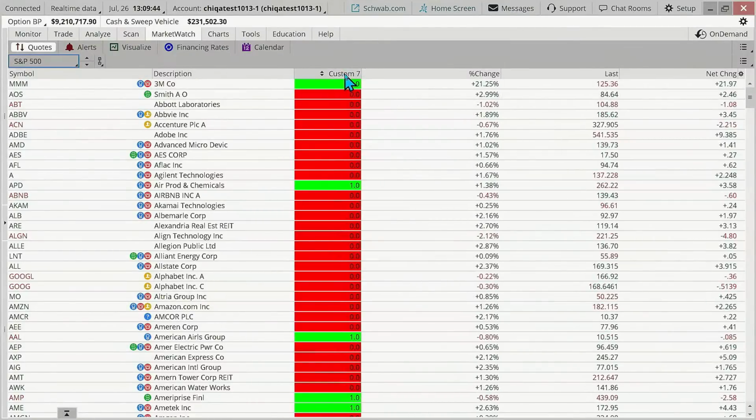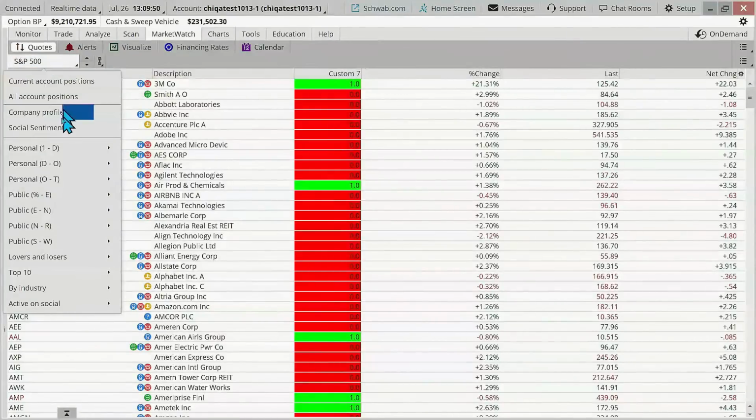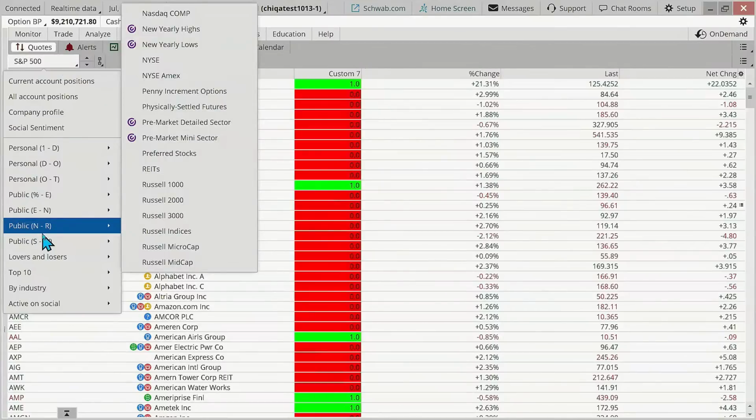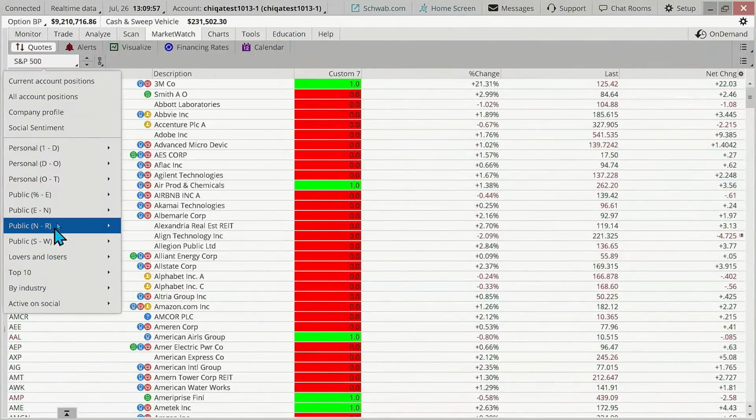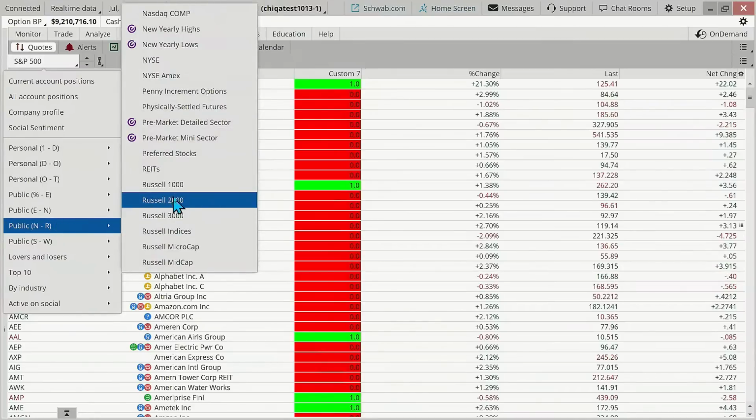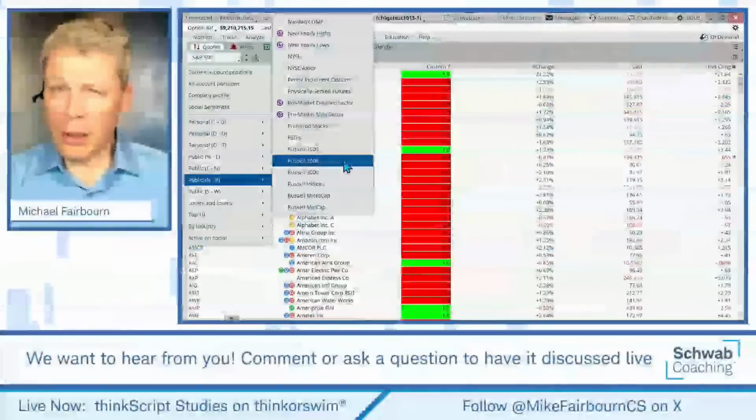We still need to change the name of this column, which I can do right now. We'll do that as well. But yeah, very important. And you have quite a few selections you can make over here. I think the individual might have been looking at maybe their own watch list, or even, for example, you could run it. I don't know if we would get the full Russell 2000 list of companies, but perhaps we might. In the live account, I think you would if you were just looking at a single column or two.